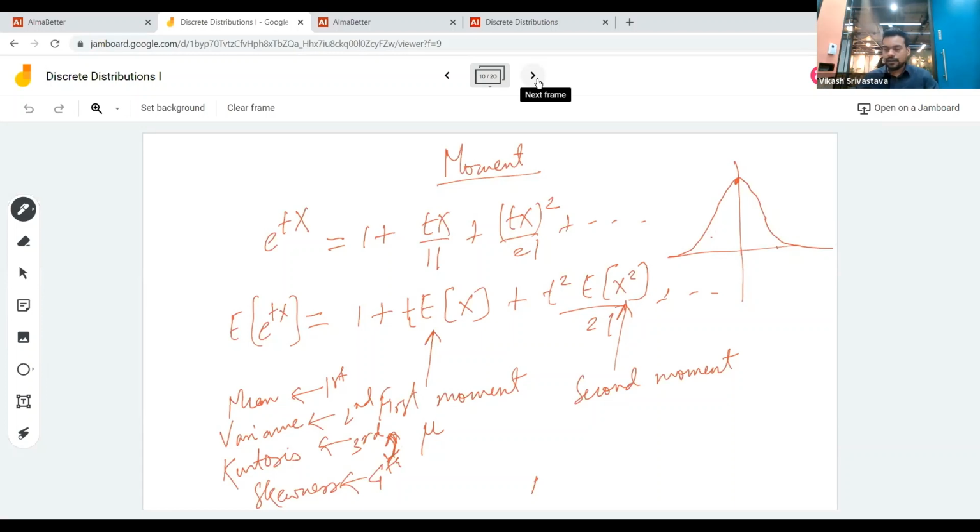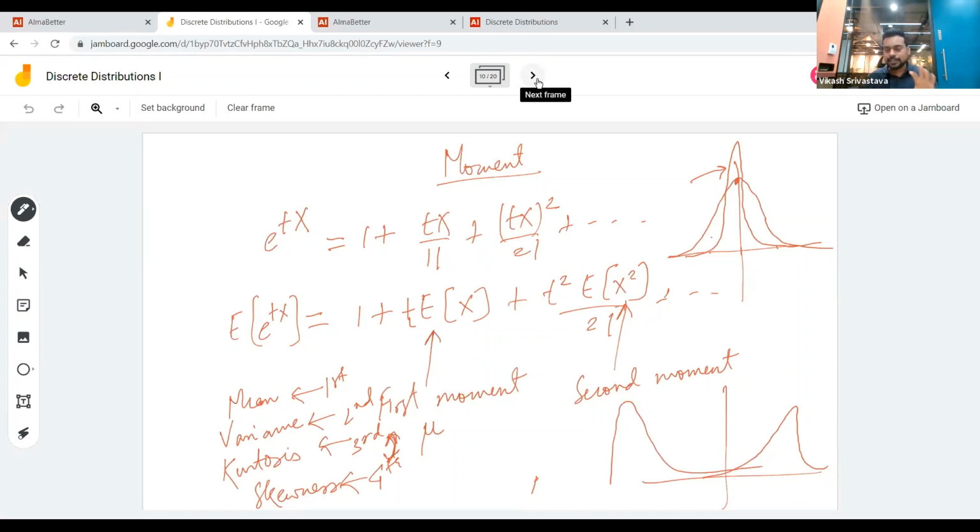Then there is peakedness, so there could be a distribution that looks something like this. This changes the shape of the distribution, and it is governed by the kurtosis, which tells you the peakedness. And then of course you have the skewness. For skewness you can have some distribution like this or like this, so it's negatively skewed or positively skewed.